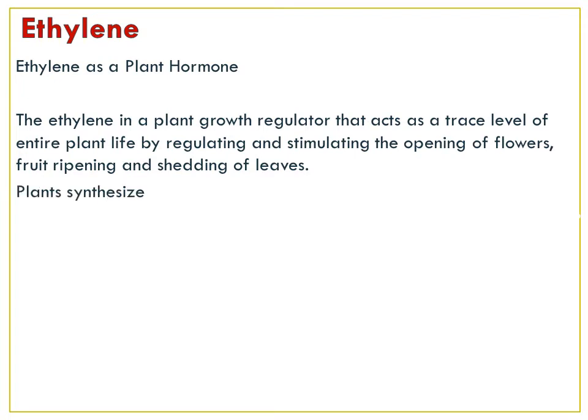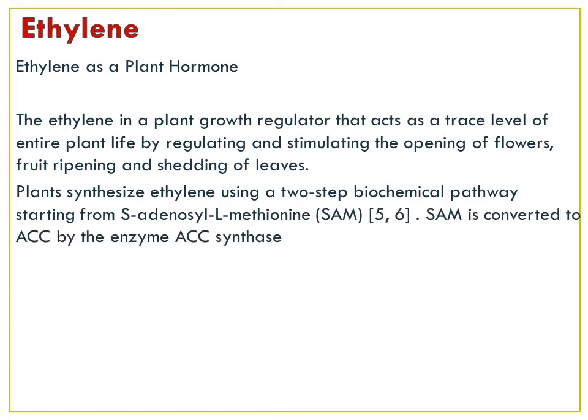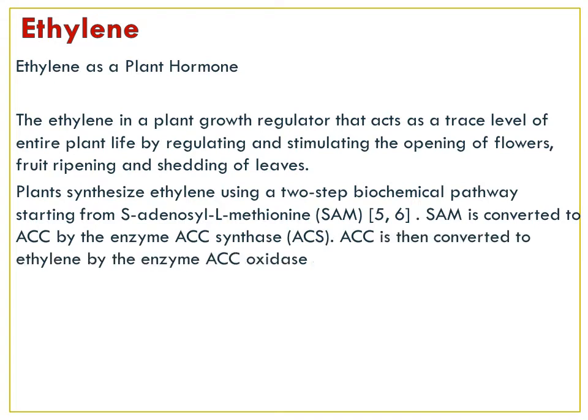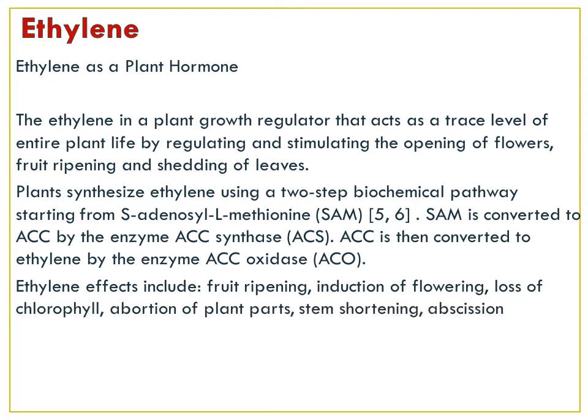Plants synthesize ethylene by using a two-step biochemical pathway starting from S-adenosyl-L-methionine, SAM. SAM is converted to ACC by the enzyme ACC synthase, ACS. ACC is then converted to ethylene by the enzyme ACC oxidase.